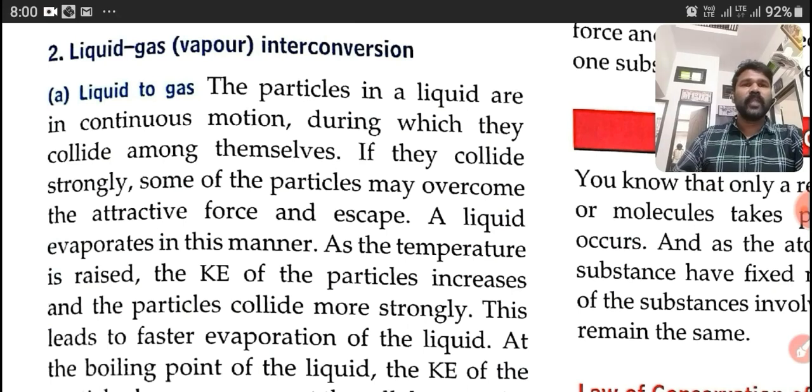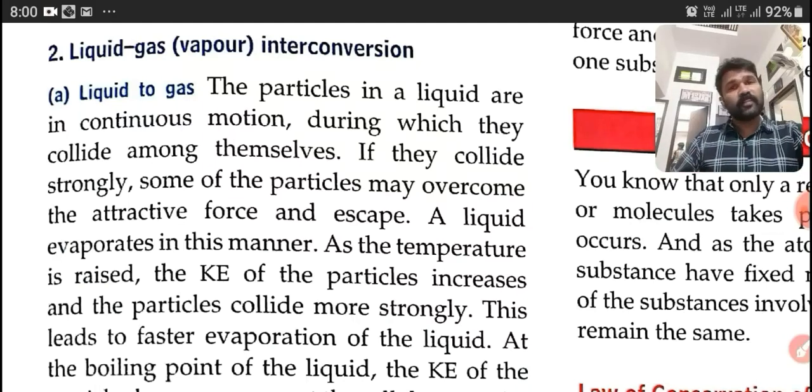In a liquid the particles are in continuous motion. While they move, they collide strongly. Some of the particles may overcome the attractive force and escape. A liquid evaporates in this manner.